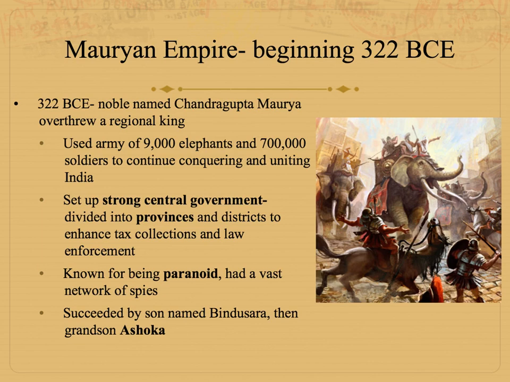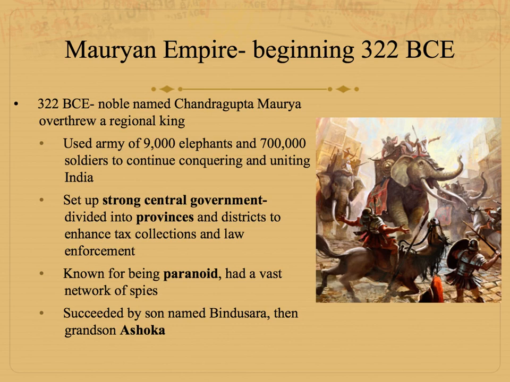So he was a great warrior. He led a large military to conquer and unite most of northern India. He set up a strong central government and divided his empire into provinces. We'll see that a lot in the classical period, that people start dividing their empire into provinces, and that just makes it easier to control because you can put governors in charge of the provinces and they can kind of oversee things, enforce the laws, and collect taxes.